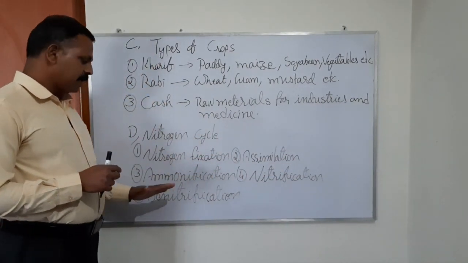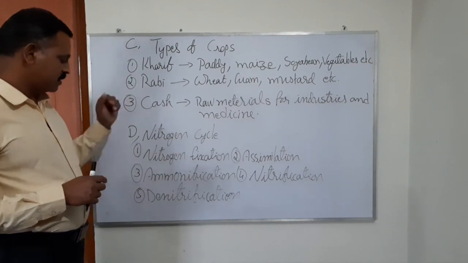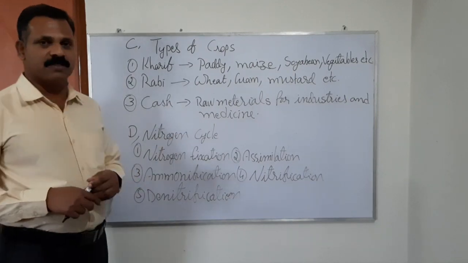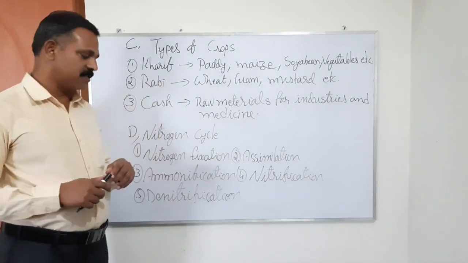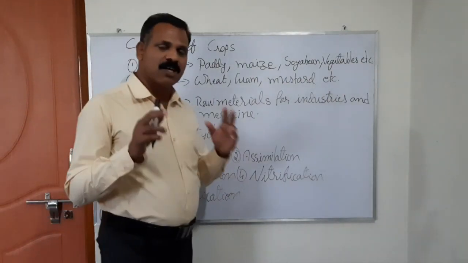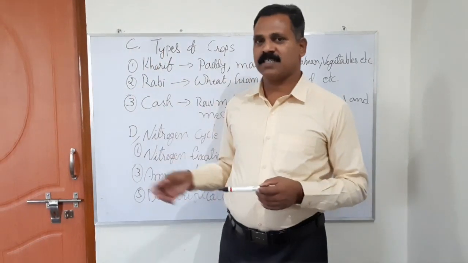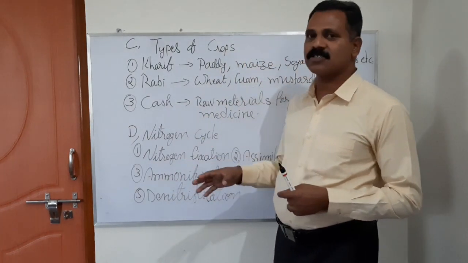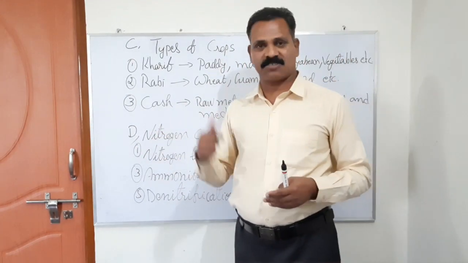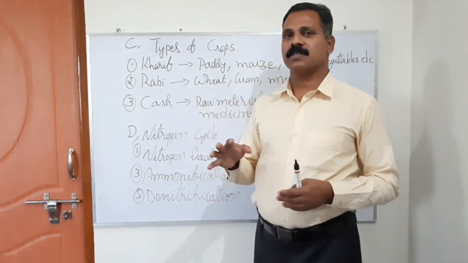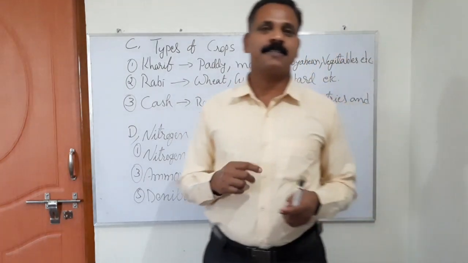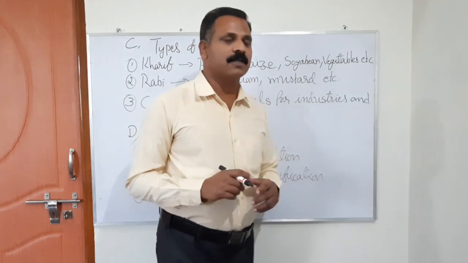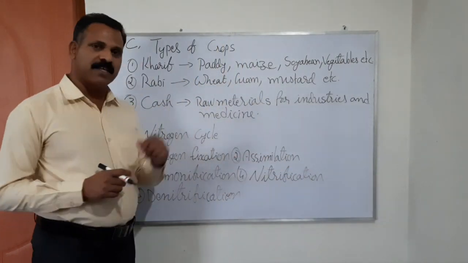And the last stage of the nitrogen cycle is denitrification. In some special cases, when there is less oxygen, some special bacteria can convert nitrates into nitrogen gas. This procedure is done by special bacteria, and this is called denitrification.